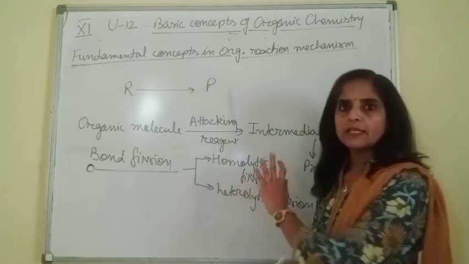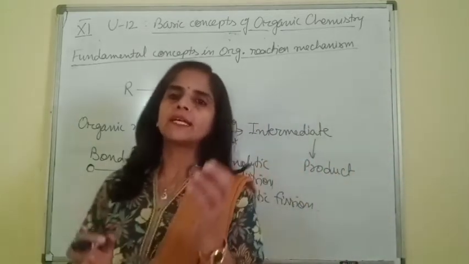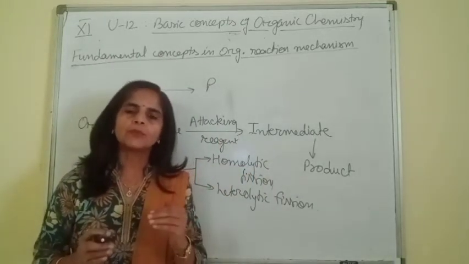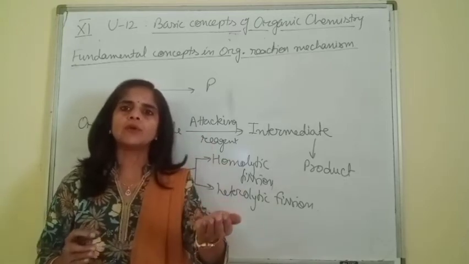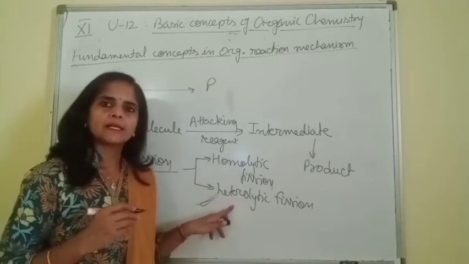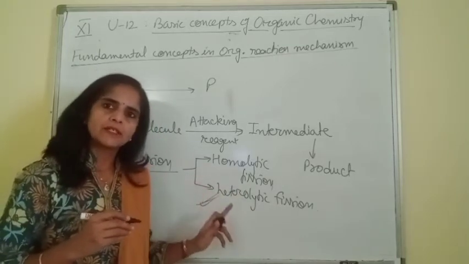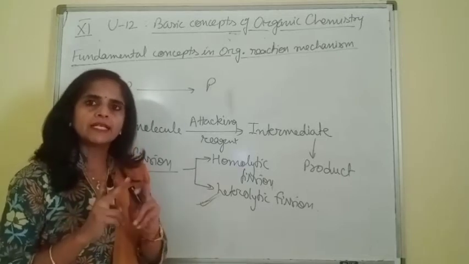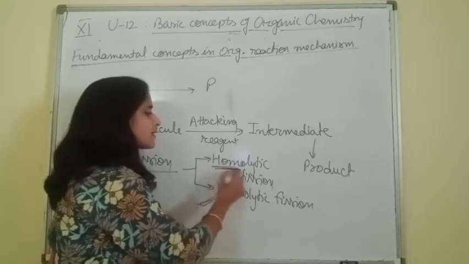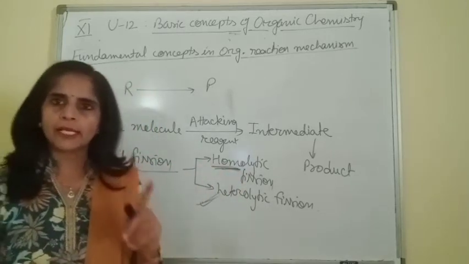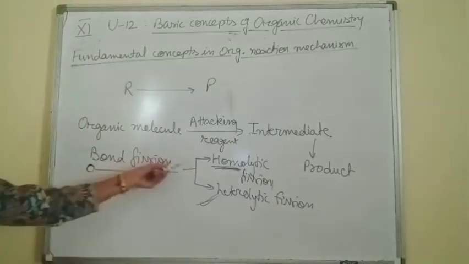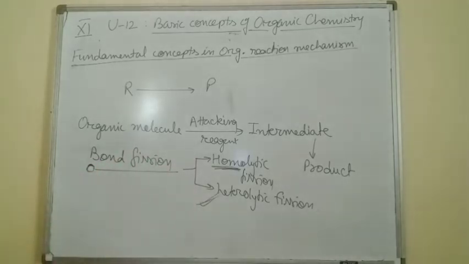Hetero is unequal. So heterolytic fission means when the cleavage of bond takes place in such a way that the shared electron pair is completely transferred on one atom. When the shared electron pair is equally distributed on both the atoms, this is homolytic. Homo means equal distribution, hetero means unequal distribution. Now we take both the cleavages in detail.